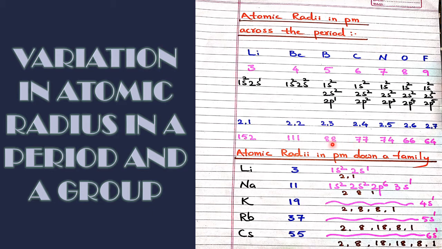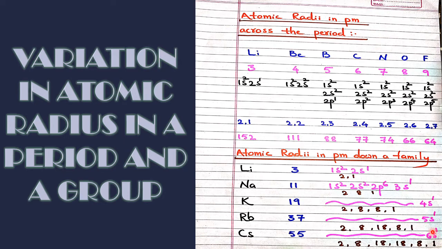Now you see the impact in the group. This is the alkali metal group I have taken: lithium, sodium, potassium, rubidium, cesium. Atomic number, you see, the difference is only 1 in the period, but here in the case of a group, there is much more difference. That means when you write the electronic configuration, whether using the above or the Bohr, the last electron enters in a new shell. Here it is K, L, then K, L, M, N, O, P.